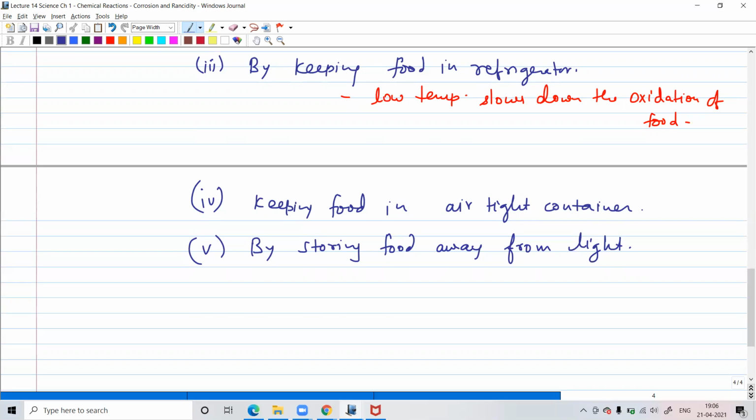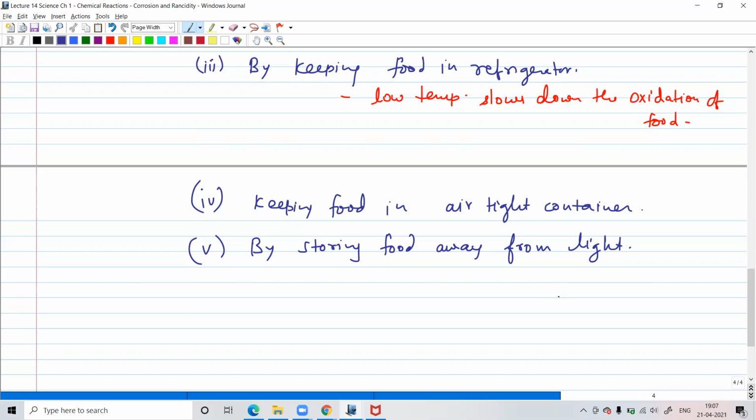Okay, so the last point: you can keep the food away from light. That also helps to preserve it. Sir, the place where there is no light, there is oxygen. No, I mean when you keep it closed and there is no light in it, absence of light also retards or slows down the oxidation process, to some extent.